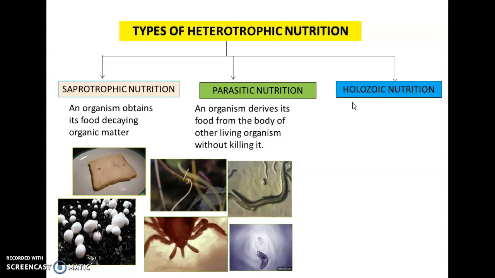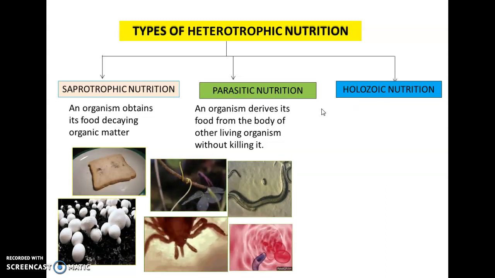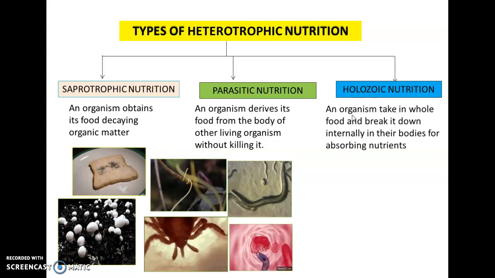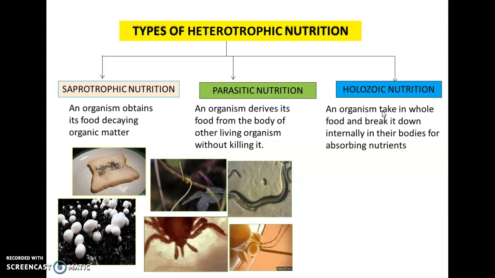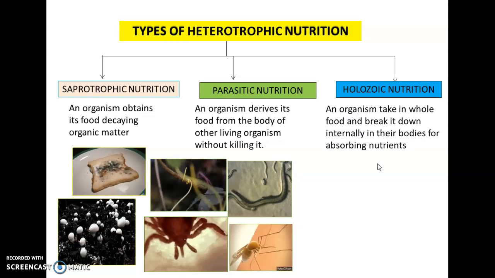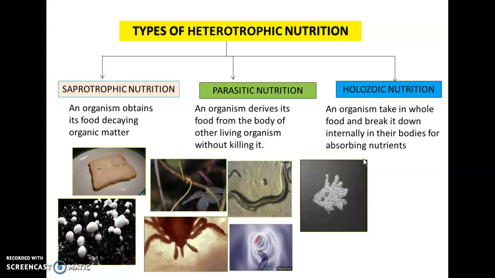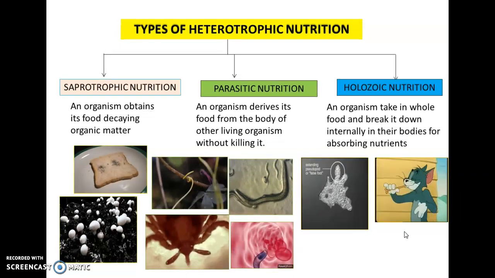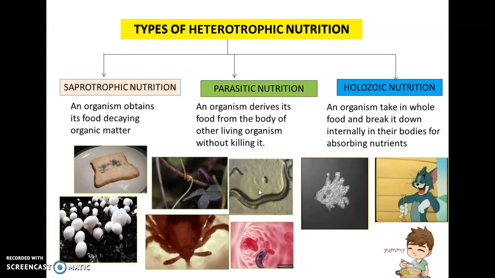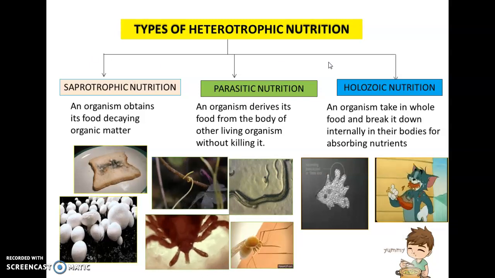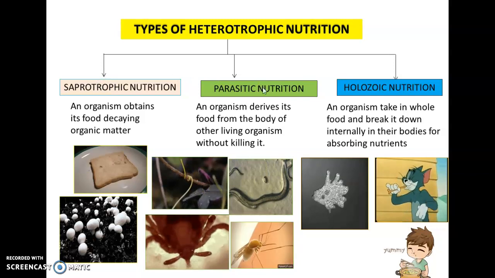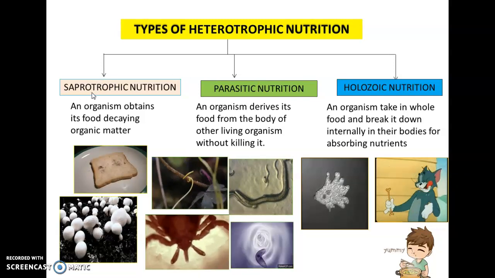Holozoic nutrition. Holozoic nutrition means feeding on solid food. So we can say a holozoic mode of nutrition is that mode of nutrition in which an organism takes in whole food and breaks it down internally in its body for absorbing nutrients. Examples: amoeba, animals, and human beings.